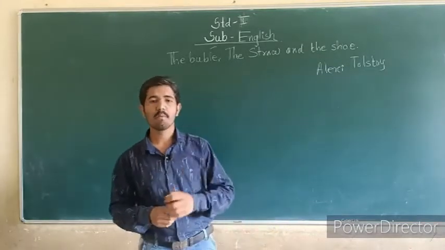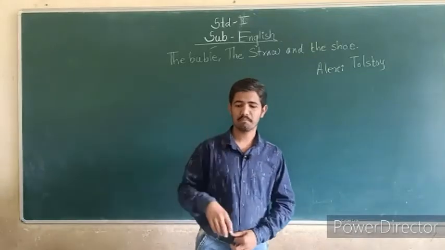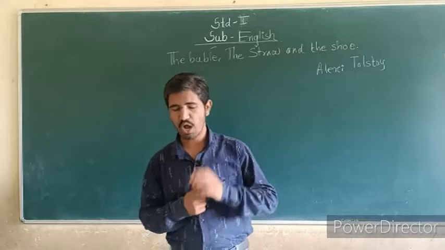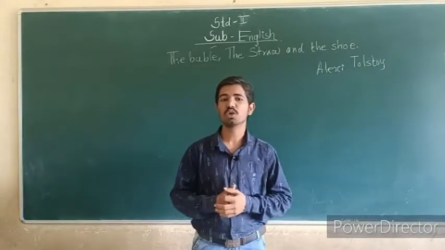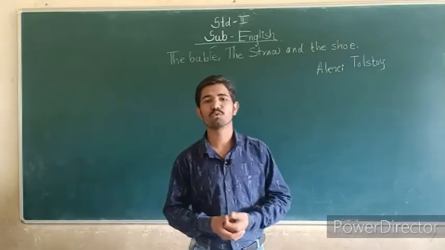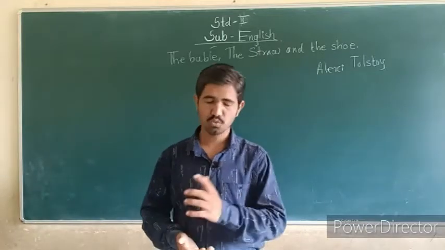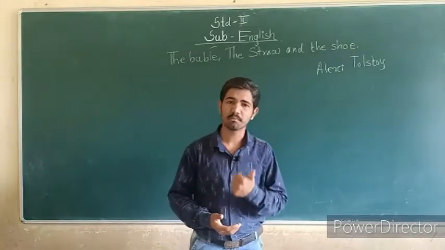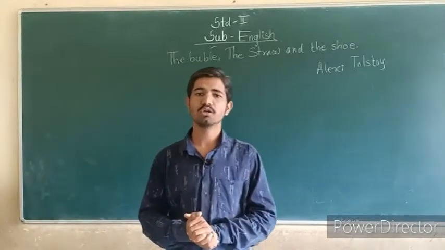This is the bubble, and this is the pipe. Pipe means we call it a straw. And shoe. Shoe means boots. You know about boots. When you come to school, you wear the boots. So we see the story of three friends. The three friends' names are the bubble, the straw and the shoe.